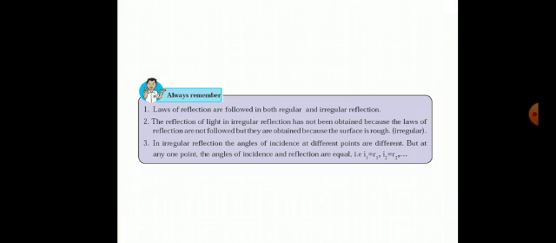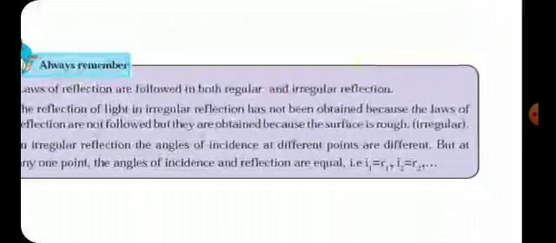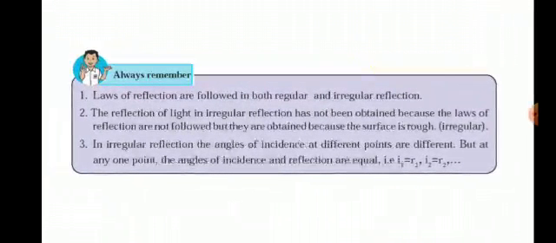Let us read out a few important points. Laws of reflection are followed in both regular and irregular reflection. The reflection of light in irregular reflection has not been obtained because the laws of reflection are not followed. They are obtained because the surface is rough. In irregular reflection, the angles of incidence at different points are different, but at any one point, the angles of incidence and reflection are equal.